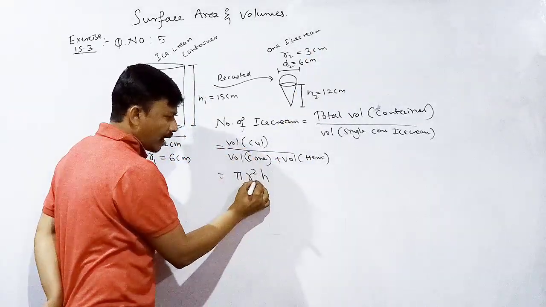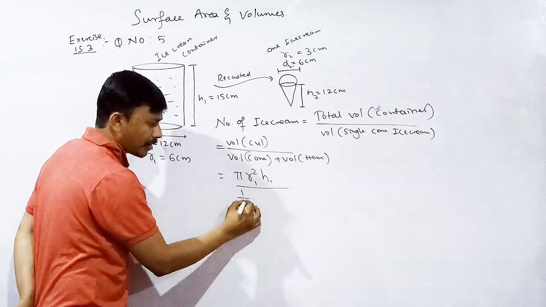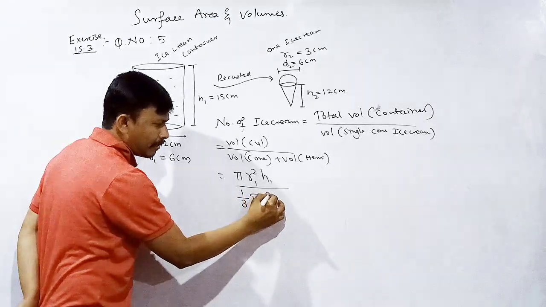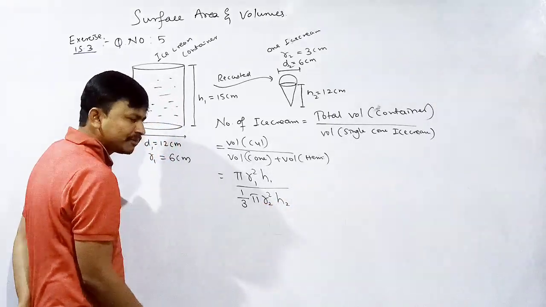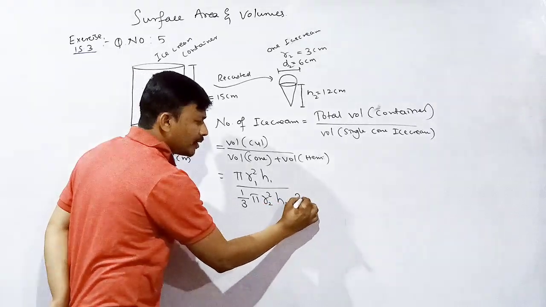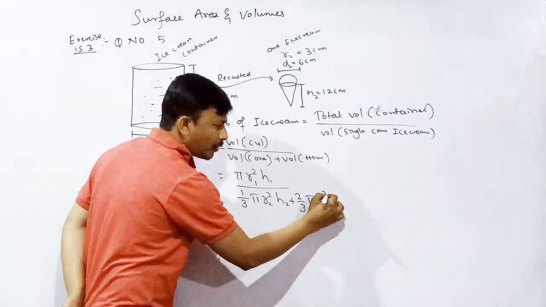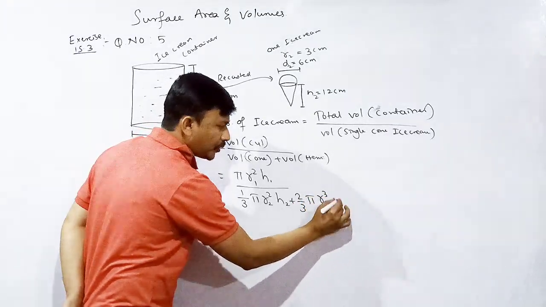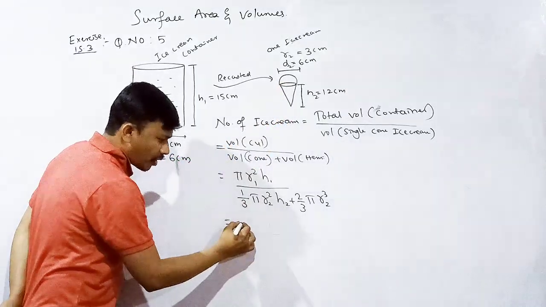Okay, pi r1 square h1 whole divided by what is the formula for cone? 1 by 3 pi r square h. r2 square h2. Volume of hemisphere 2 by 3 pi r cube. That means what? r2 cube. Here pi is common.